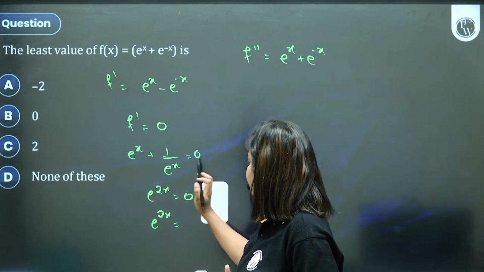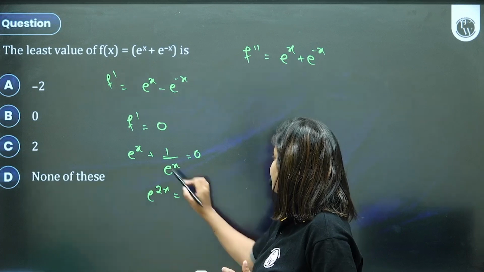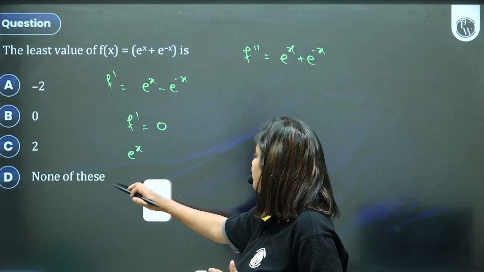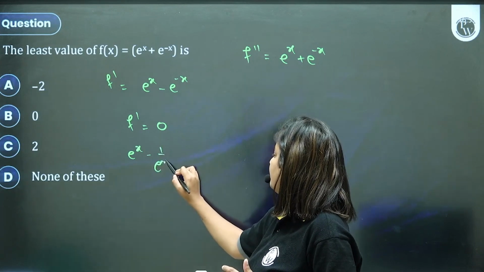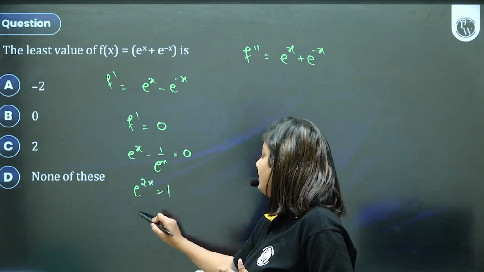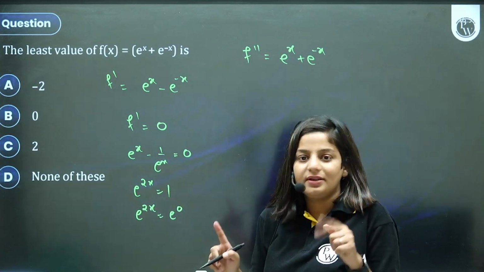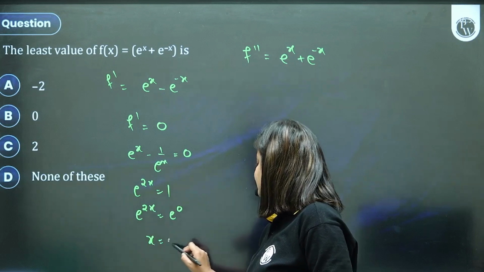Here I cross multiplied, but in between there is a minus sign. Sorry, let me do it this way. e raised to 2x is equal to 1. 1 is nothing but anything raised to 0, which will give us 1. From here x is 0.